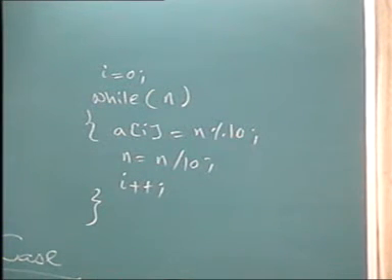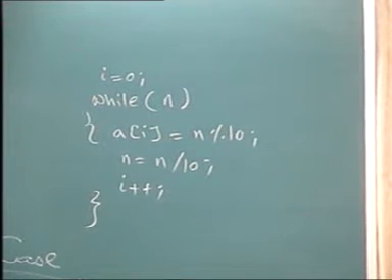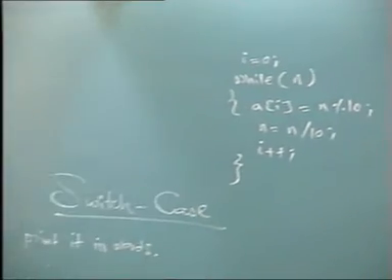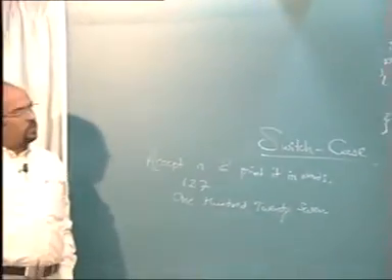i equal to 0; while n, a of i equal to n%10; n equal to n/10; i plus plus. How will it work?